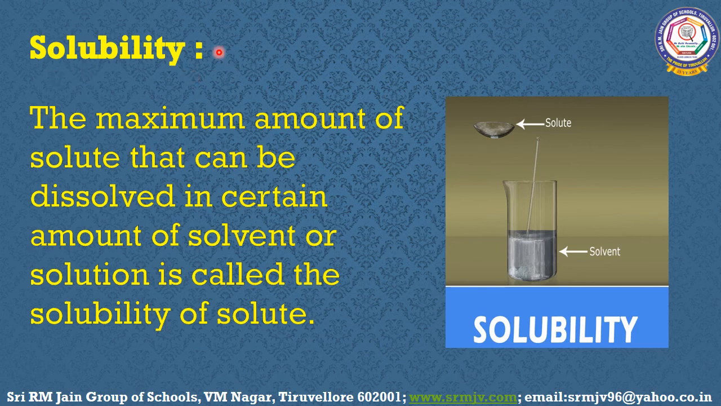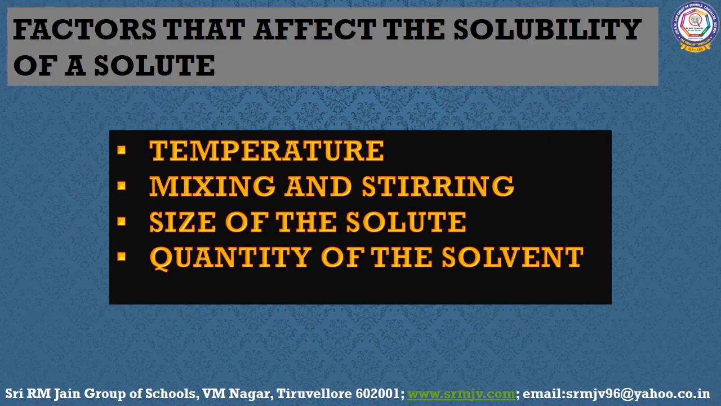Next, solubility. The maximum amount of solute that can be dissolved in a certain amount of solvent or solution is called the solubility of the solute. Factors that affect the solubility of the solute: First one, temperature. Second one, mixing and stirring. Third one, size of the solute. Fourth one, quantity of the solvent.